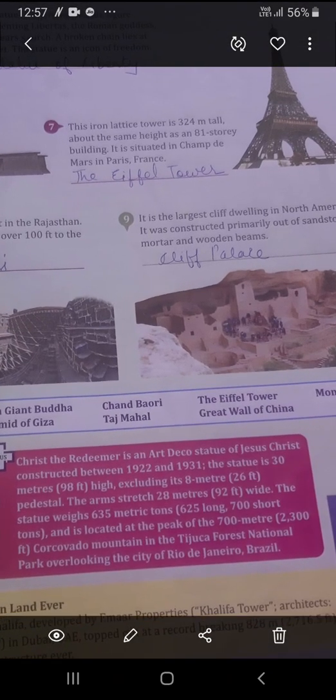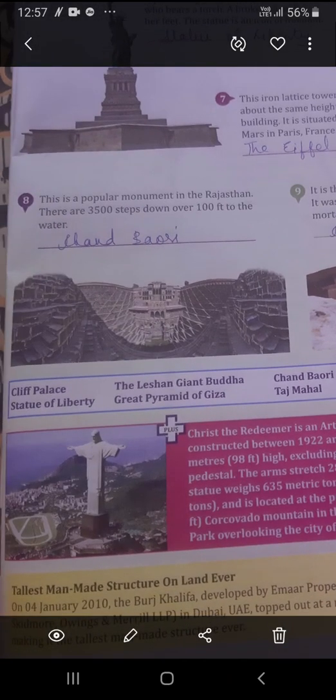Seventh, this iron lattice tower is 324 meters tall, about the same height as an 81-story building. It's situated in Champ de Mars in Paris, France. So it is the Eiffel Tower.